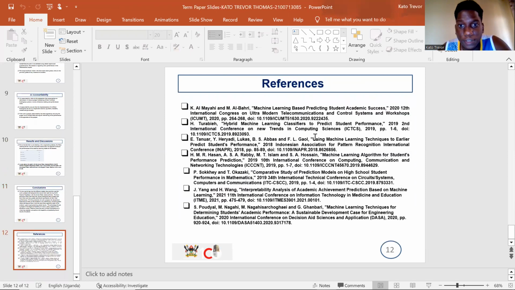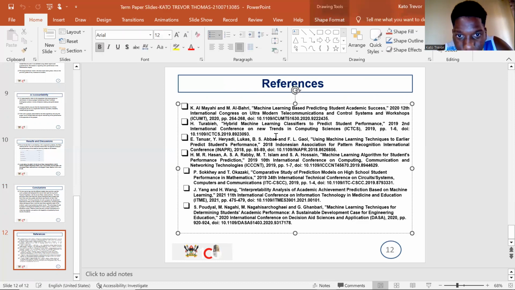And these are the references that I would like to give you. I'm going to put a link to the dataset itself, and also a link to my notebook that I used to go through this project. Yeah, the references, I got them from the IEEE website. They're mostly articles that are basing on students' results and machine learning. Yeah, as I said, these are the related works.